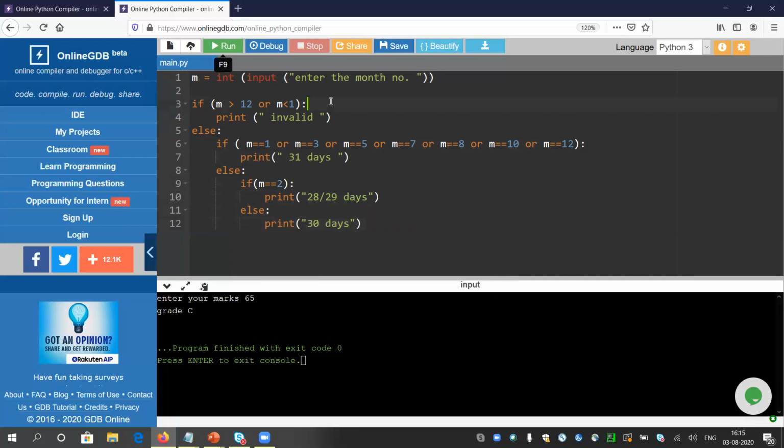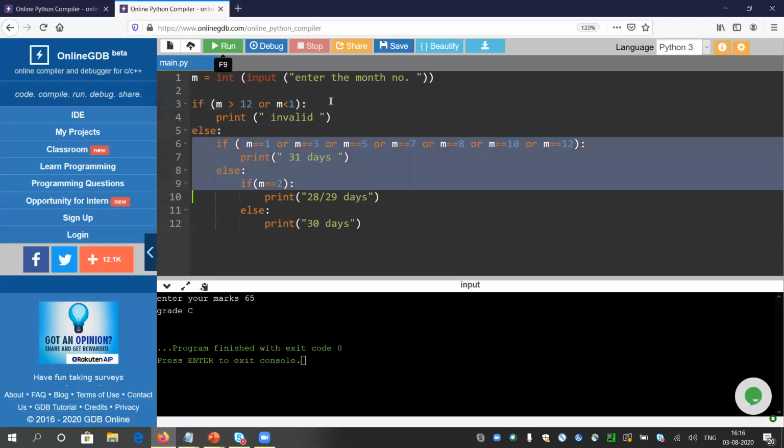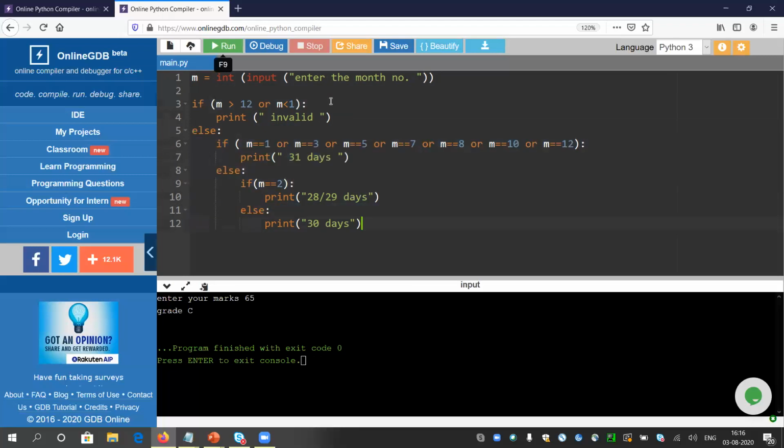Okay, because if it is coming to this else block, m is somewhere between 1 and 12, because it is not exceeding 12 and it is not below 1. So if it is coming to the else block, that means it is somewhere between 1 and 12. We have already covered all the other numbers in these two if blocks. So whatever is left should have 30 days. Okay, let me check the same. I'm not going to believe my code.